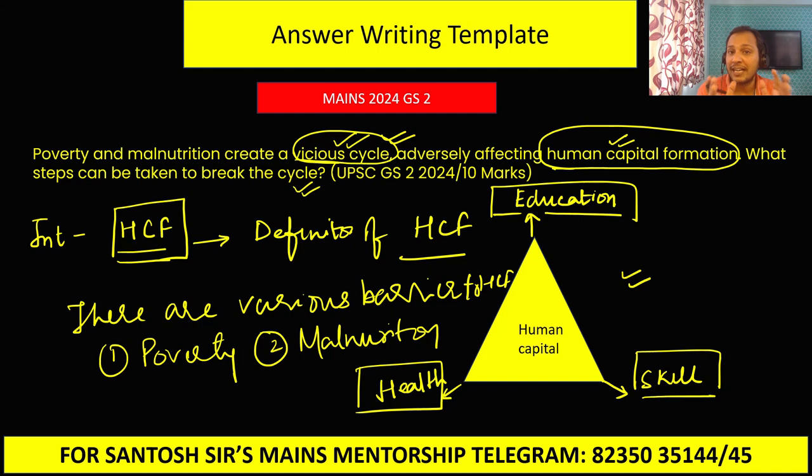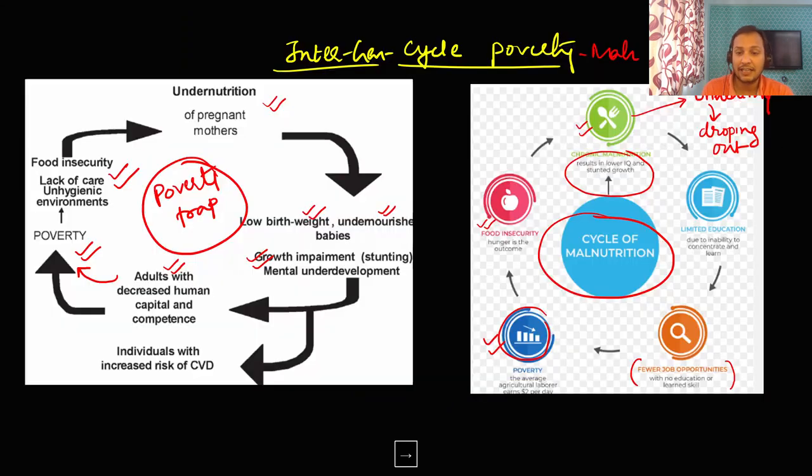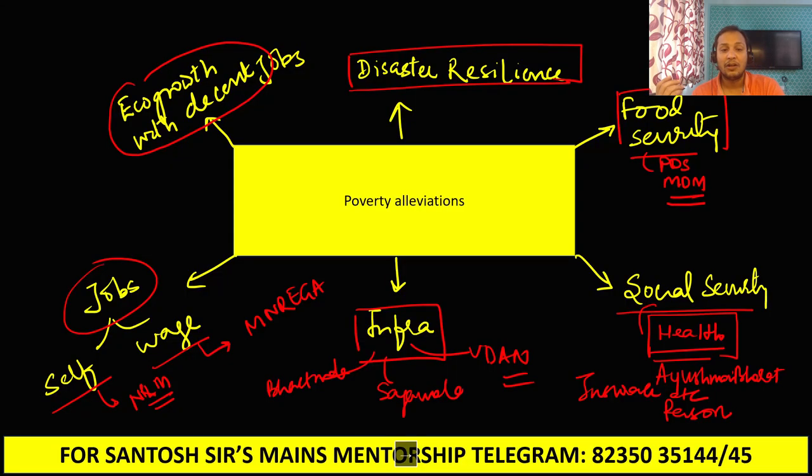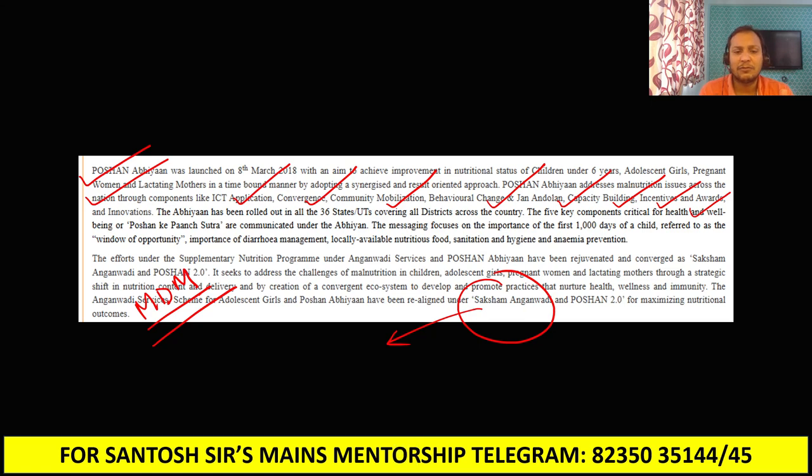You can see how many diagrams we have drawn. We have drawn one diagram, human capital formation diagram. Then we have drawn two diagrams here, which explain what is this vicious cycle of poverty and malnutrition. And then again, we have drawn a diagram on poverty alleviation. And this also you can show in a diagram, okay, how government is attacking the poverty.